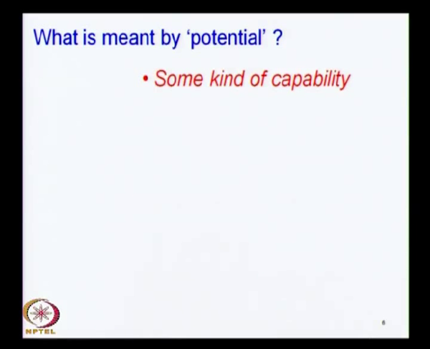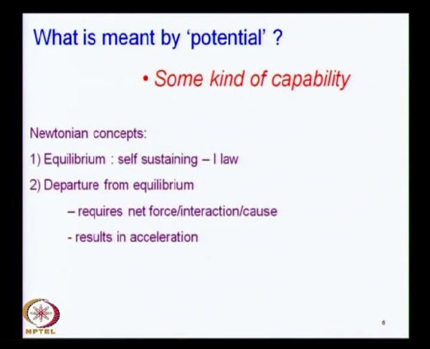So, a potential in the context of physics is a somewhat similar idea, and what it tells us is that as long as a body is in a state of uniform motion, when it is in a state of inertial motion, this is what Galileo recognized as the law of inertia, that in an inertial frame of reference motion of an object is self sustaining, and this is what happens when you have to look for no cause to explain this, because it is completely determined by initial conditions.